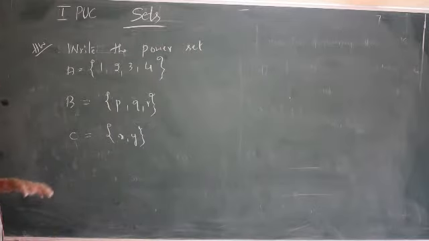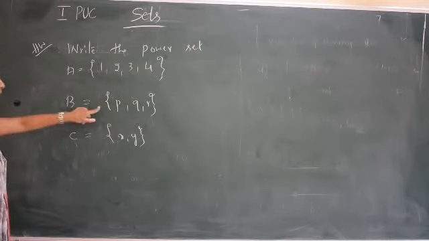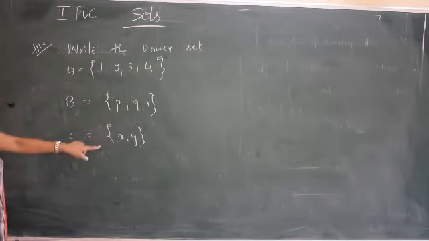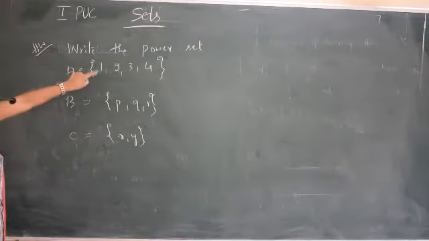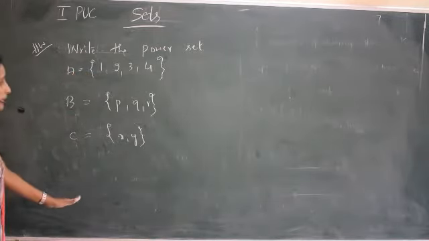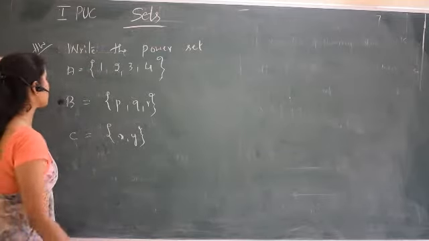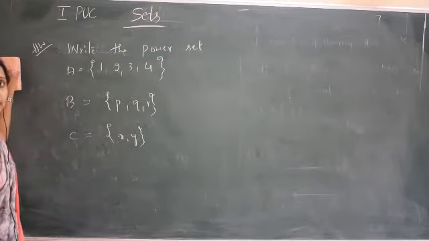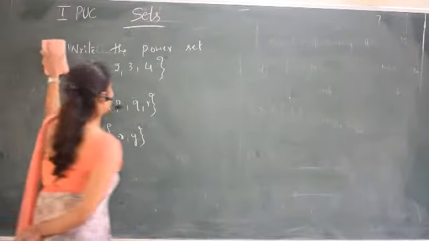Now you can see how many subsets are possible for these 4 elements: 2 to the power 4, that means 16 subsets you have to write. 3 elements means 2 to the power 3, and 2 elements means 2 to the power 2. So there should be 4 subsets, 8 subsets, and 16 subsets. The common subsets are the empty set, and the set itself is a subset of the given set. When you write all these inside the bracket, that becomes the power set.